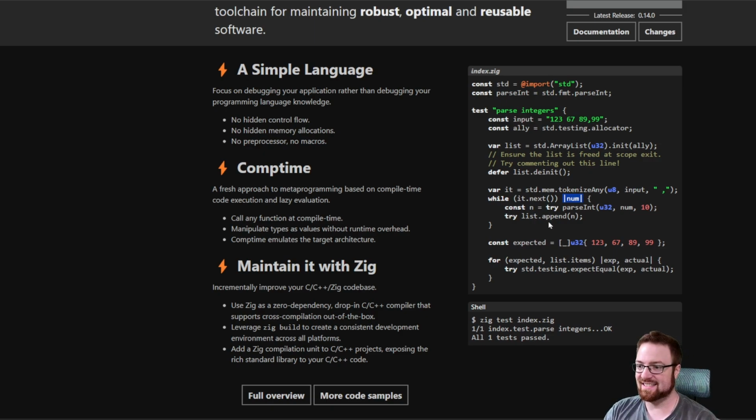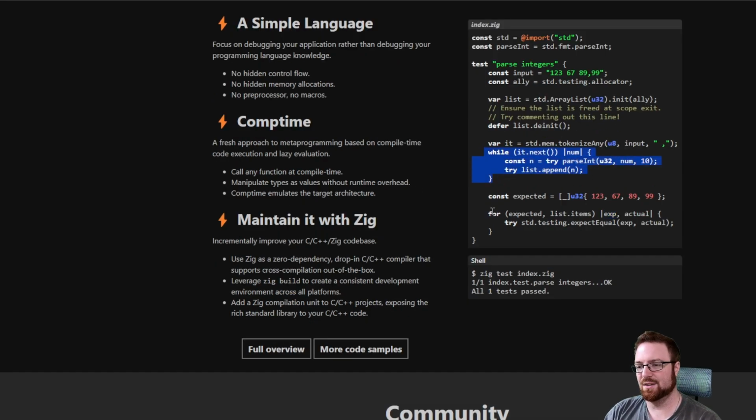And then try list.append. Why would append fail? I might learn that later. Just off the top of my head, yeah, if you run out of memory, maybe the array list has a fixed size. I like that they gave an example of a while loop and a for loop here. This is intriguing. This is very intriguing.